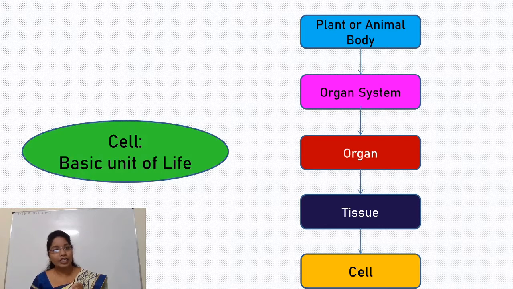And finally, tissues are made up of different types of cells. But what about next? After cells, we cannot say that cells are again made up of this and that, because after the cell level there is no such division or differentiation, and so the cell is called the basic unit of life.